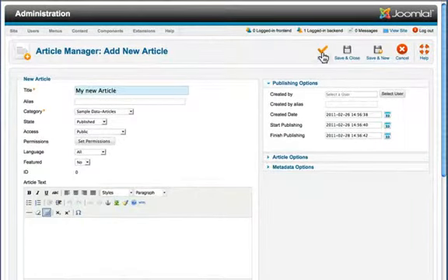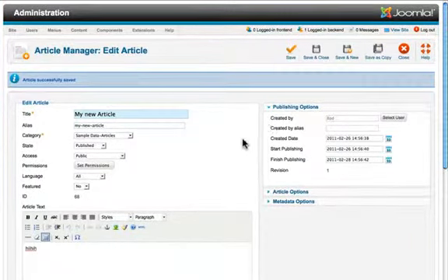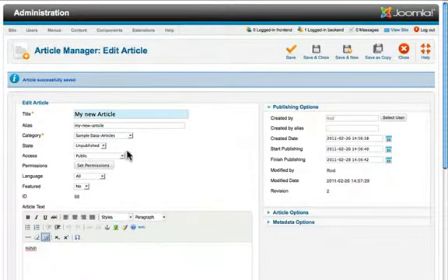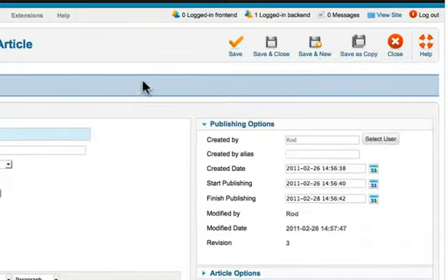The buttons up here, save is the old apply. It'll save the article and put it live to the site. That's something you need to make sure you understand because it's published. If I want to be able to work on an article and not have it on the site, then I need to make sure that the state is unpublished. So I can work on my article, get it the way I want it, and then hit publish and hit save.